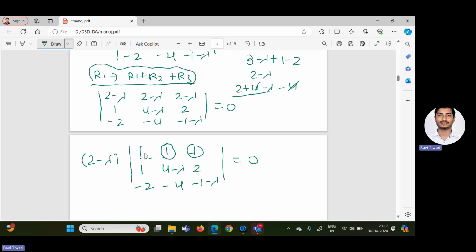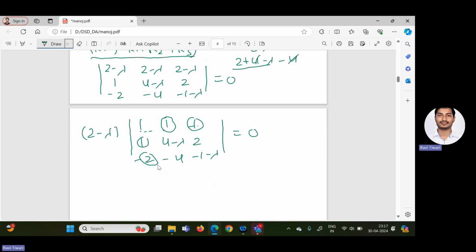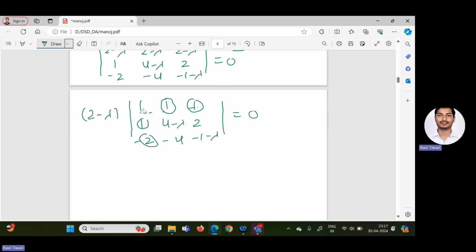Or we can apply column operations in the first column, make two elements 0, and expand along the first column or first row, depending on which has the maximum number of 0s. Here C1 has 1, C2 has first element 1, and C3 has first element 1.